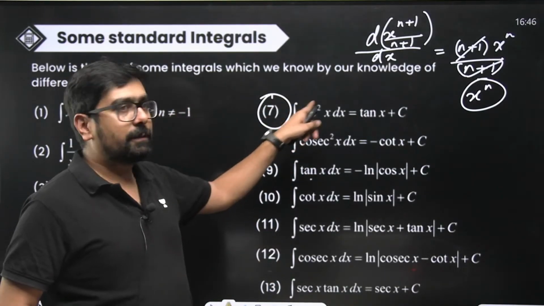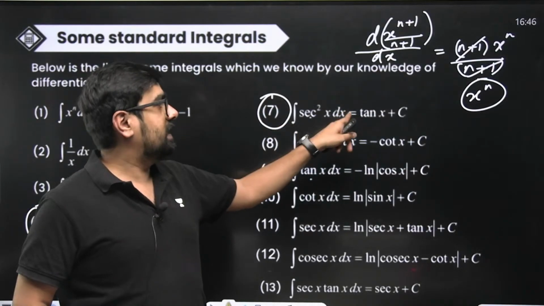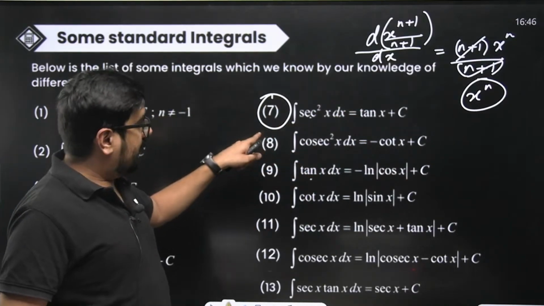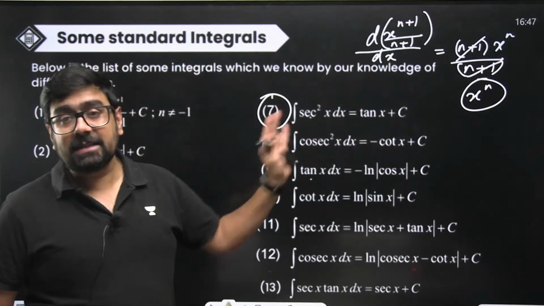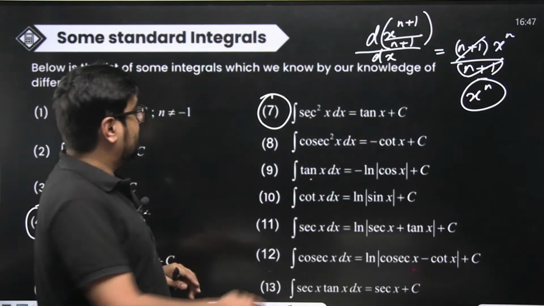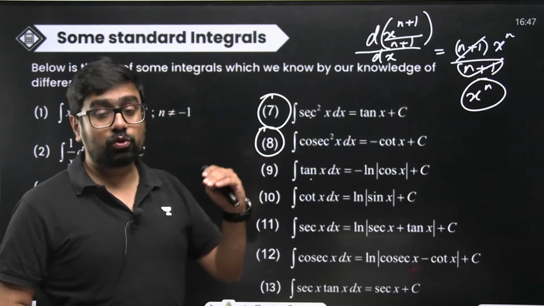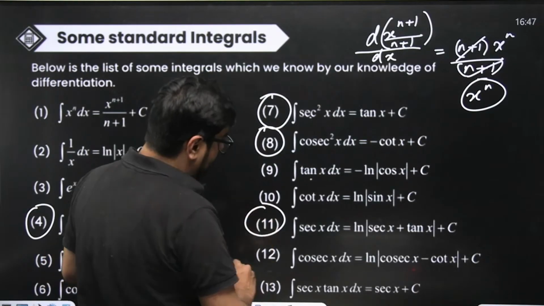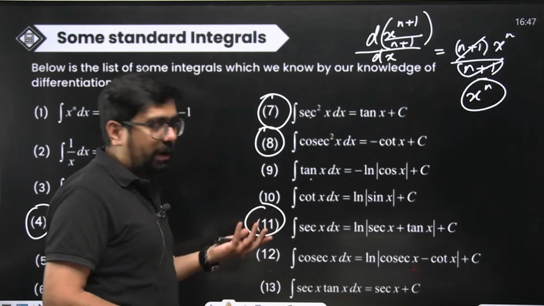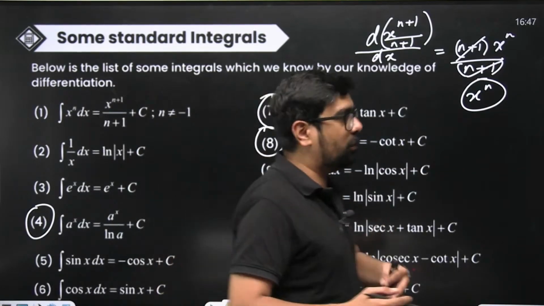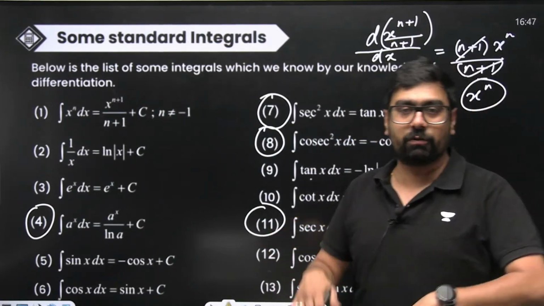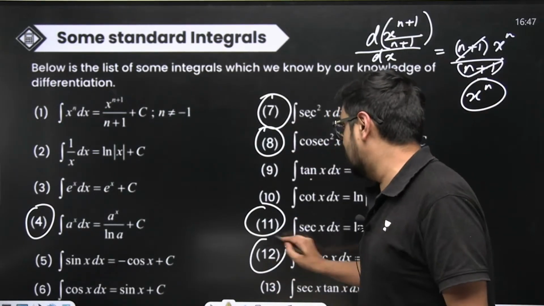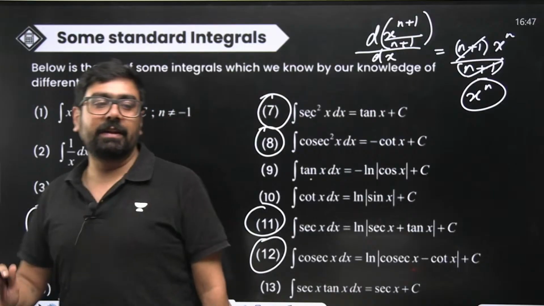Okay, this one is important, right? The integral of sec square x is tan x. The integral of cosec square x is minus cot x plus c. These two are both going to be used widely. Similarly, with almost all of these, you never know which one you are going to need. So I won't say which ones are most or less important, but all of them are naturally very, very important integrals.